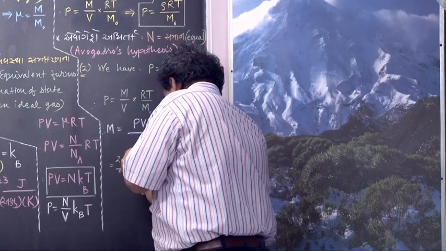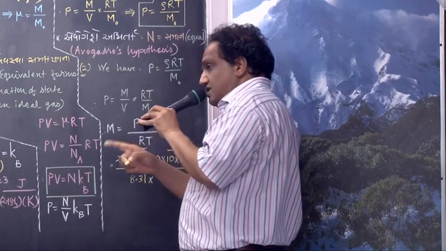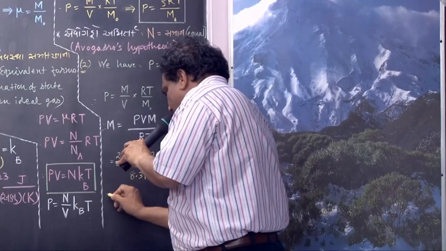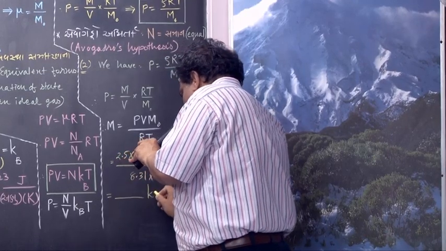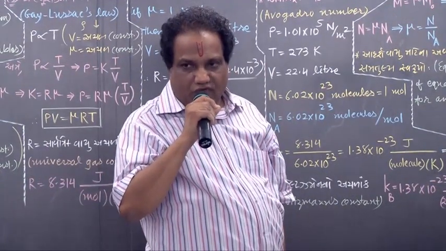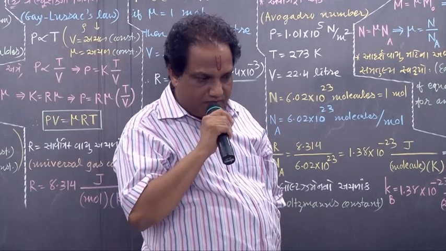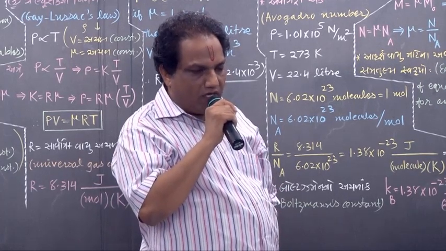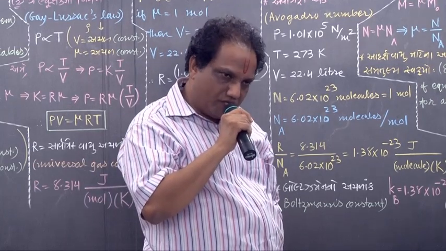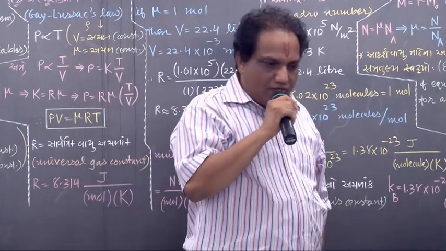R value they given 8.31 joule upon mole into Kelvin. Absolute temperature 27 plus 273, so it is 300 Kelvin. Now you can find out the new mass. Unit is kilogram. It comes to 0.064. Perfect. That many kilogram. No need to find out in gram. They did not ask that. They asked simply the mass of oxygen, that is what we are finding. 0.064 kilogram.